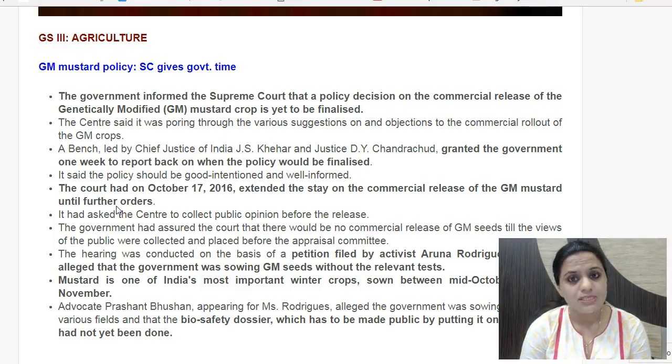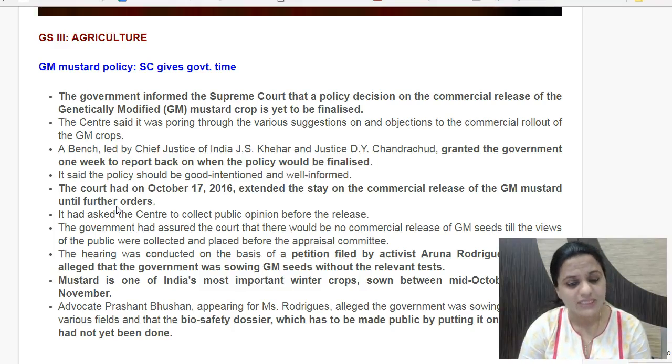That is part of the Environment Ministry, but after that too, the Environment Minister himself should also give a go-ahead. That is pending for GM mustard, and a case is also going on in the Supreme Court as we discussed. The news now is that the Supreme Court has asked the government to decide by when it will have its policy finalized for GM mustard. The petition argues that the government is hastening the commercial release of GM mustard. This is because even the DMH11 project was government funded. Another agro scientist had highlighted that GEAC's approval is actually a conflict of interest.